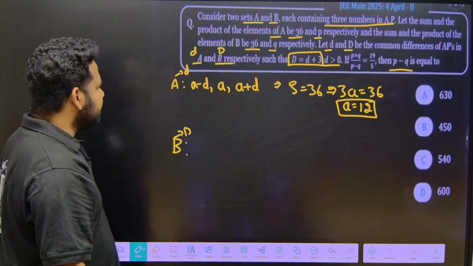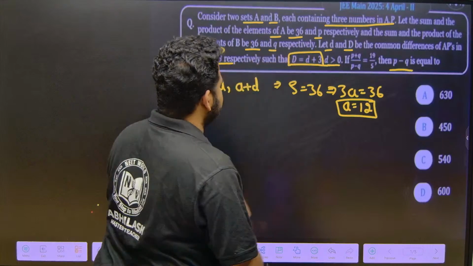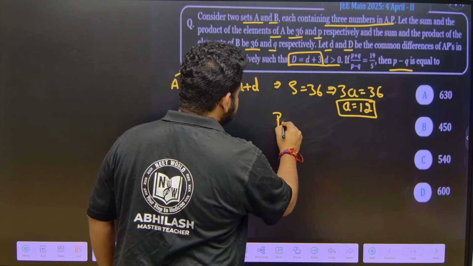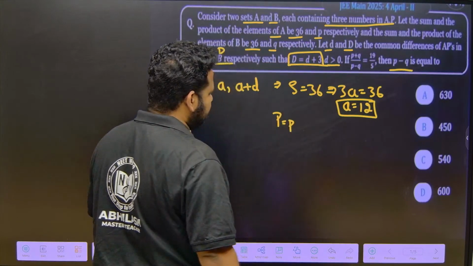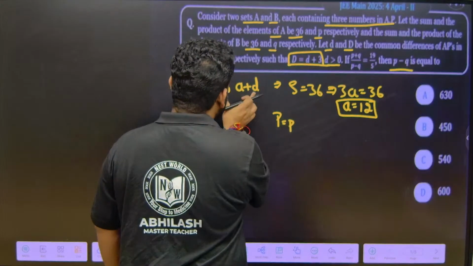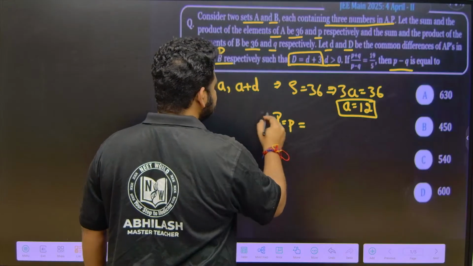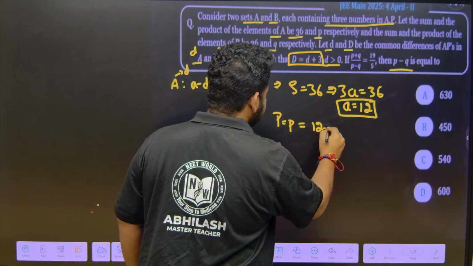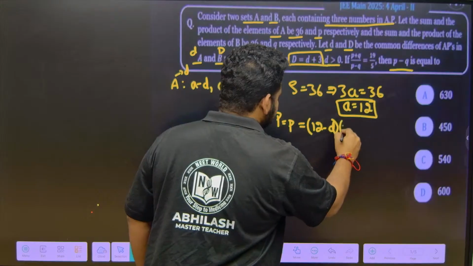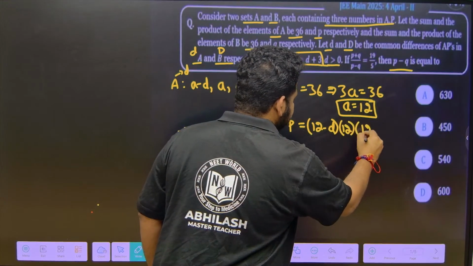Now what are they telling? Product is equal to small p. So let me write down, product P is equal to small p. Product means the product of these terms. So I can write this as P is equal to (a minus d) into a into (a plus d), that is 12 minus d into 12 into 12 plus d.